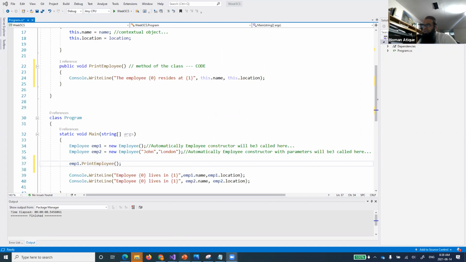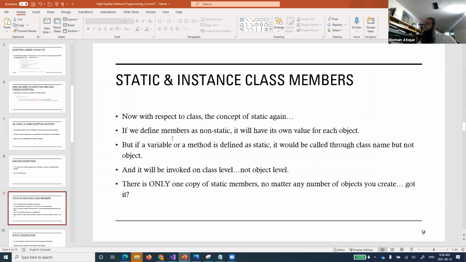So if I come back to my slides, now static and instance class members. We are talking about static and instance based class members. This is nothing new for you, because we have already talked about static and instance class members before. If you remember, we saw that we can have static members or class members. So now let's talk about the concept of static again with respect to class.